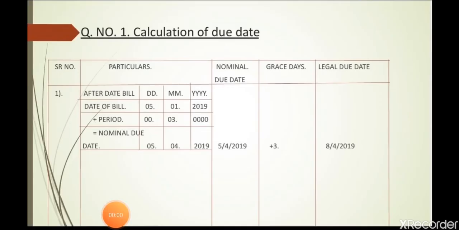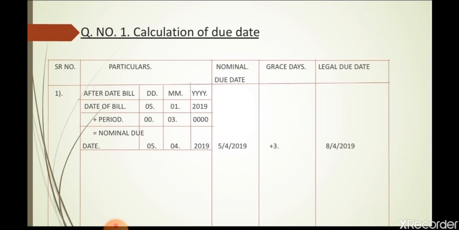So students, let's begin with the sum of calculation of due date. Here we will see that date of bill is 5th Jan 2019. Period of bill is 3 months. Okay, so nominal date 5th April 2019 will come. Then we will add 3 days as a grace. So legal due date is 8th April 2019.